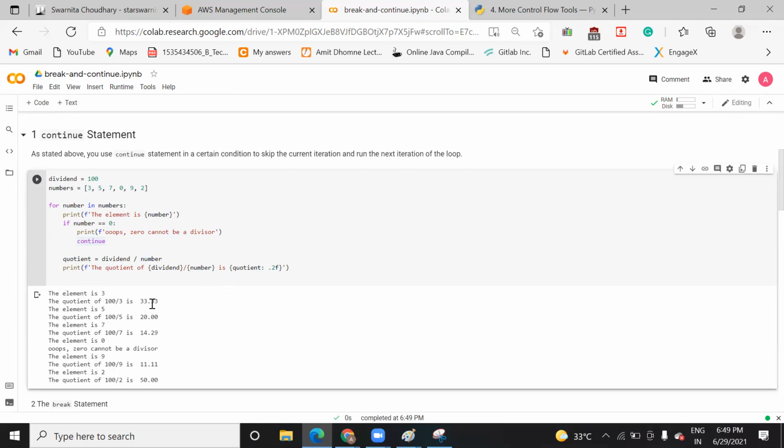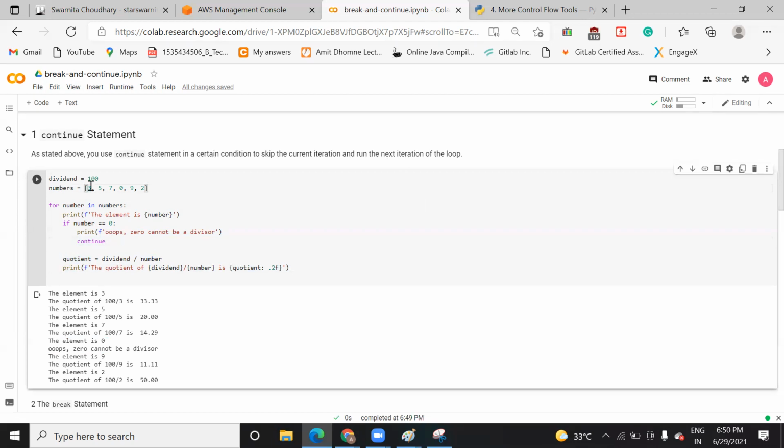Let me run this code and show you. This is Google Colab. You can see the element 3, the quotient of 100 divided by 3. When the element becomes equal to 0, it gives me the message, "Oops, 0 cannot be a divisor," and it has not done the operation for it. If you want to check, let me change the value also.